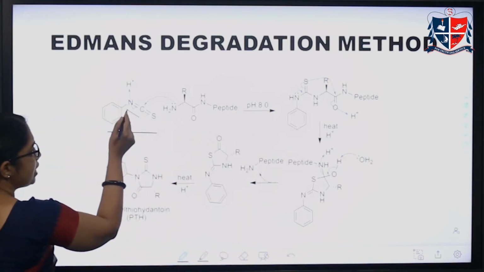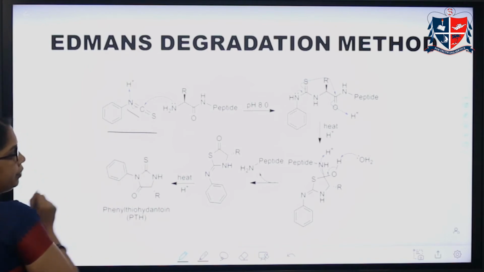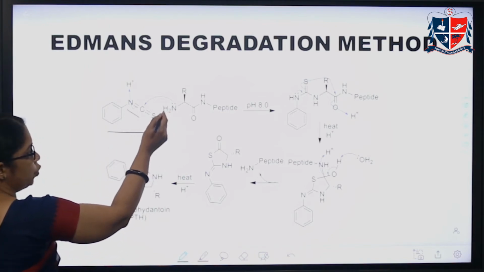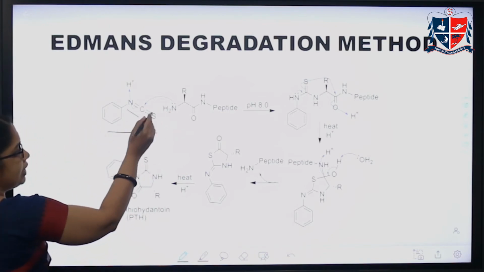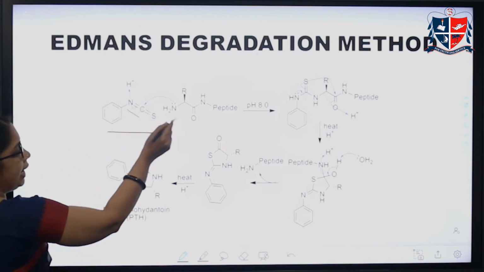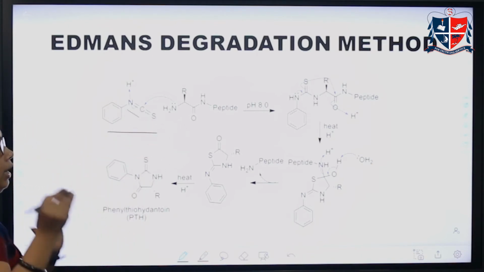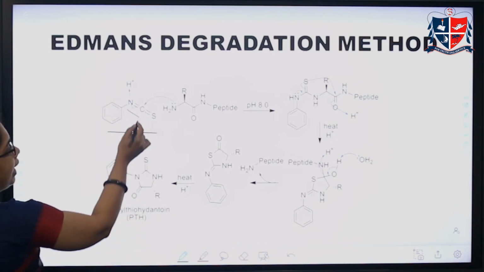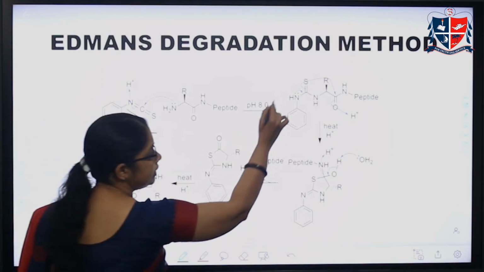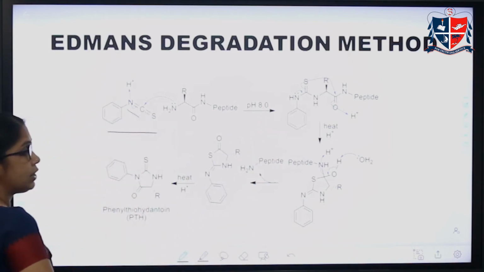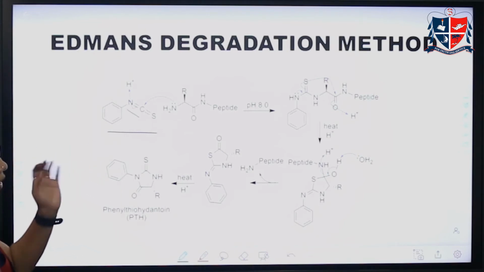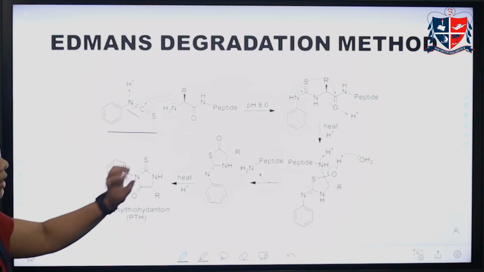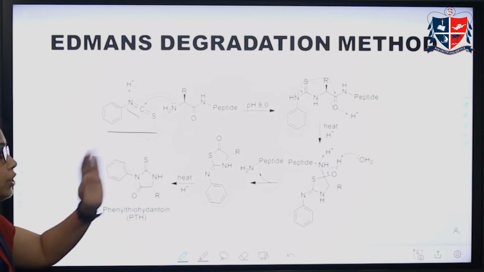This reaction happens across the C double bond N, and the NH will add to this carbon, and the hydrogen taken away by the base will add to this nitrogen, and we get this product. For simple understanding, I say that this product undergoes hydrolysis.